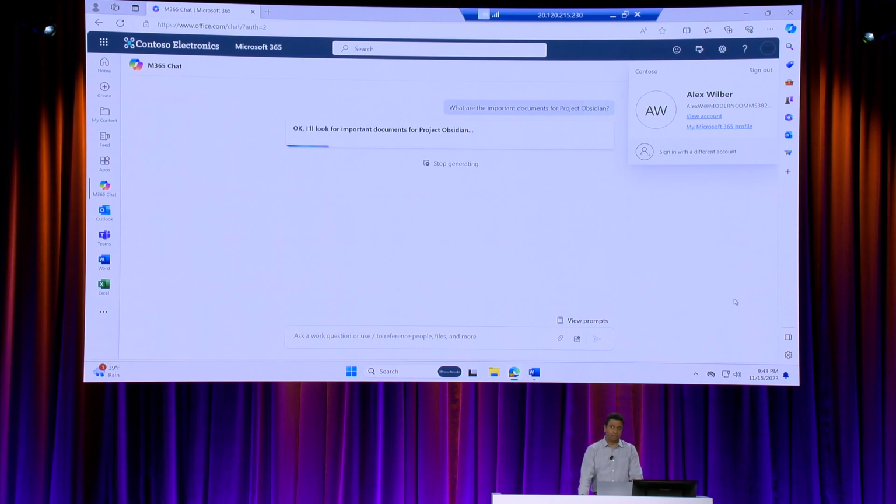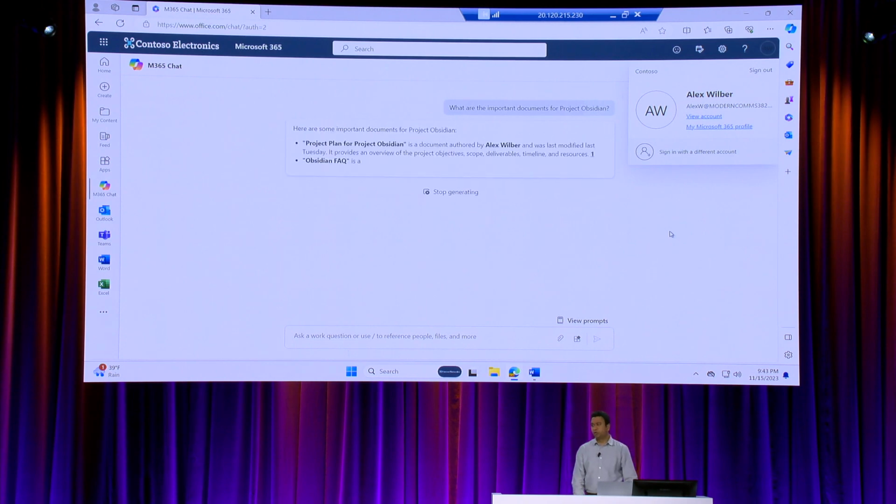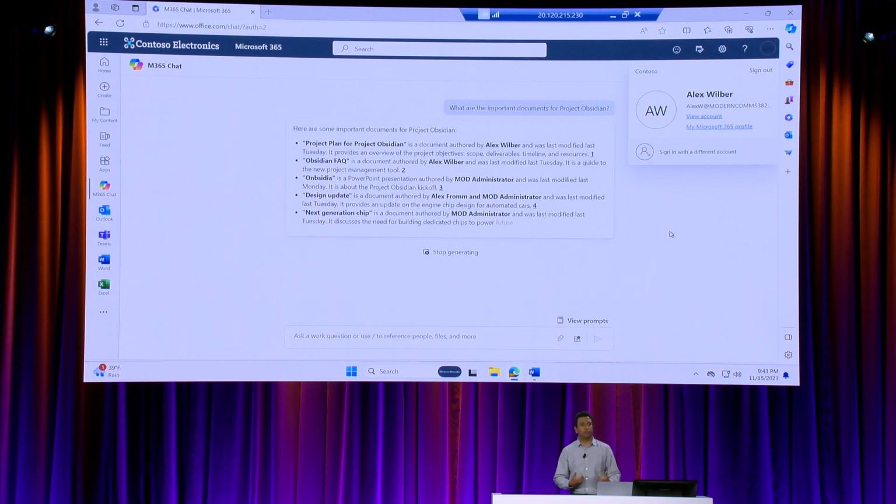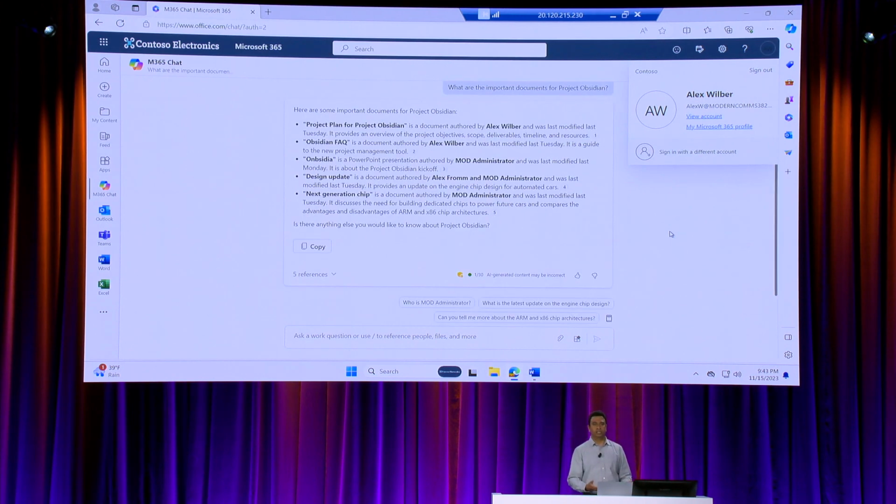Let it do its thing, Copilot. All right. So Copilot has started generating the list of documents that it thinks are important for me as Alex to worry about and to like start my week. All right. Now let's talk about how Purview has integrated here and is helping keep your data safe and your users doing the right thing.